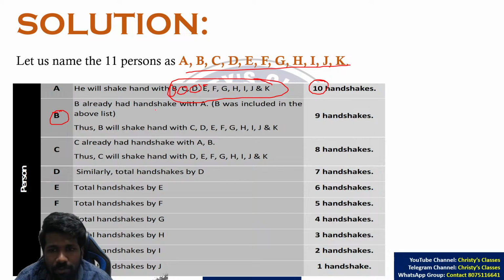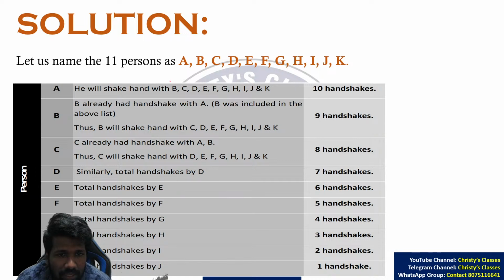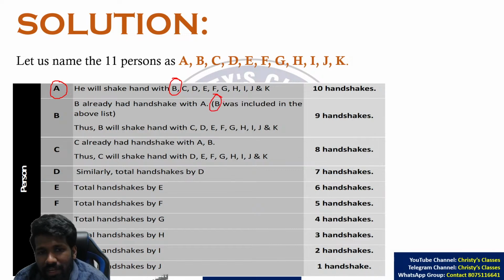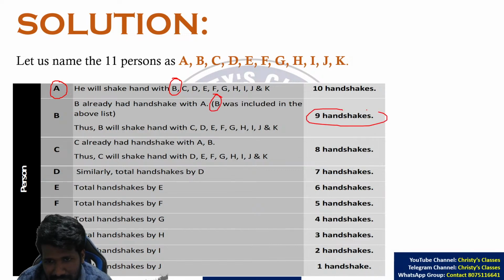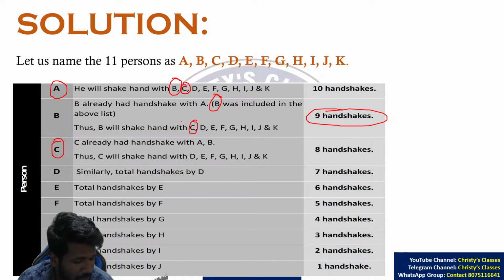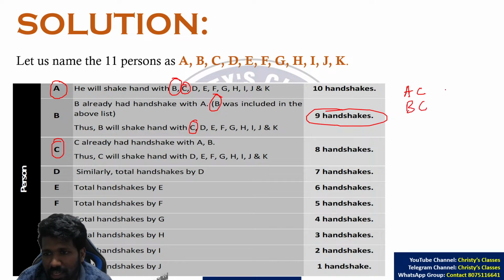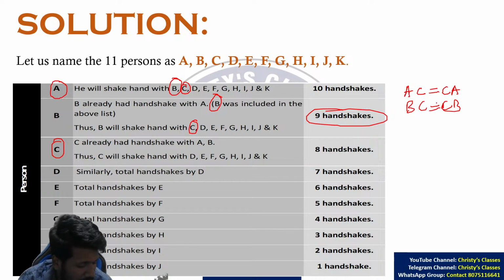Now B will also shake hands with 10 people, but A to B handshake is the same as B to A handshake. B is already included in the list of A. That is why you don't have to count that again. That is why 1 handshake less, 9 handshakes only. Similarly, C: in A's list also, B's list also, C is already included. A to C handshake and B to C handshake are the same as C to A and C to B. These are the same, which means you don't have to count them again.